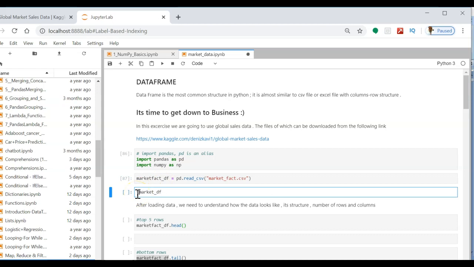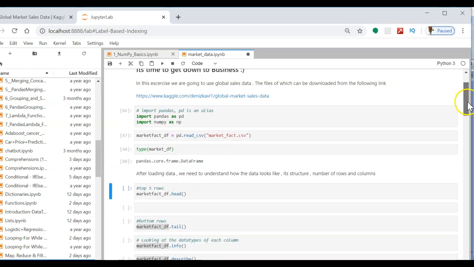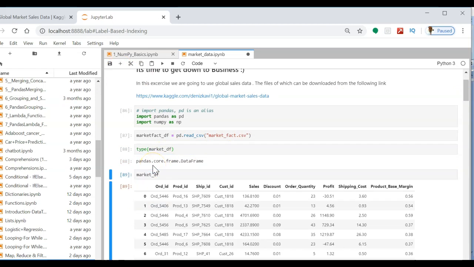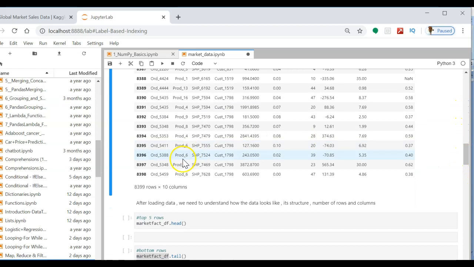Let us see what the type of this variable, market, is. If you see, the type here is DataFrame. So basically we have loaded the CSV file into a data frame. Now let us first see the data. How does it look? Control enter. The console has fetched this much data, but you cannot see the entire data. Basically there are 8399 rows and 10 columns.